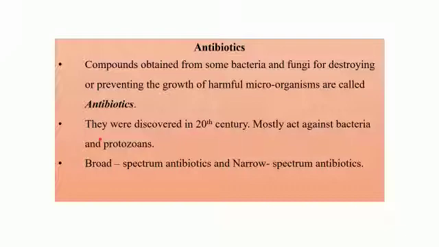So when Fleming had gone for a holiday, he must have been working with Staphylococcus bacteria, and when he left, he had kept the plate uncovered, and so the fungus Penicillium notatum had contaminated the culture plate of Staphylococcus bacteria. That is, the fungus had started growing into the plate of the bacteria.